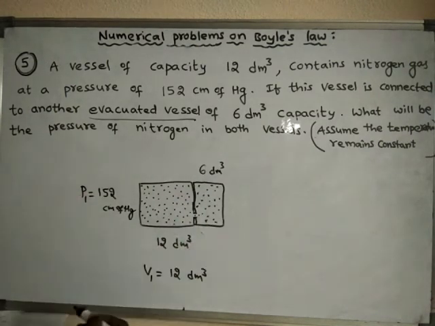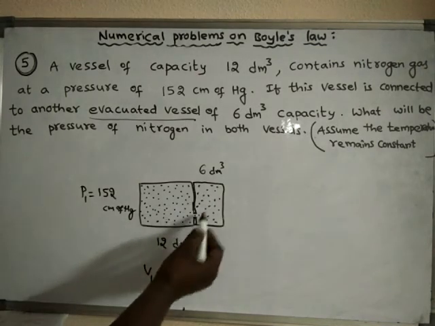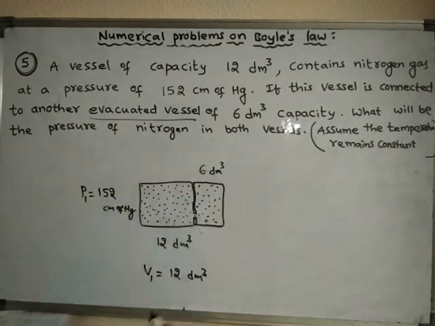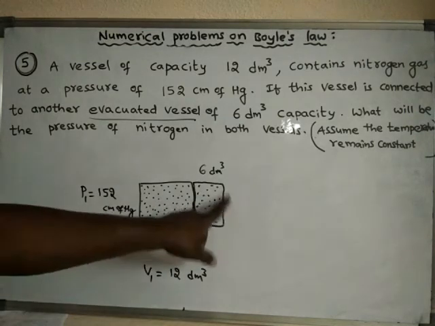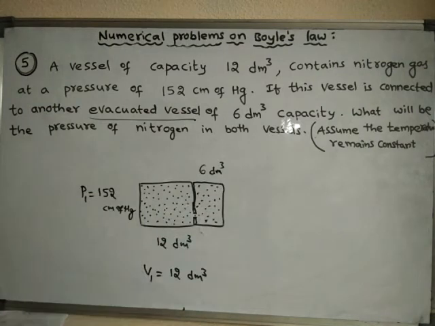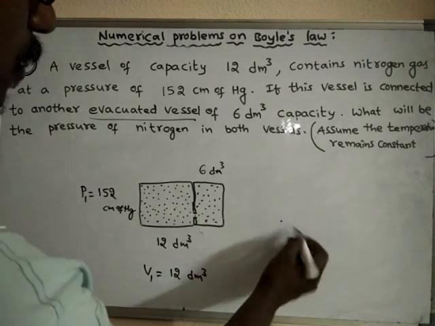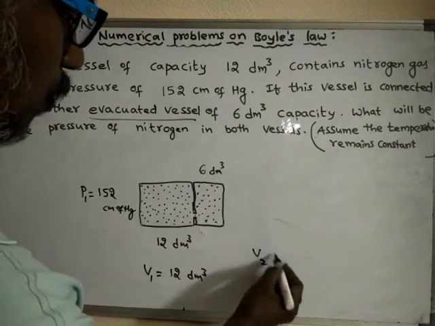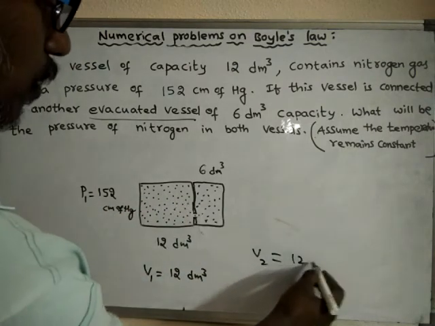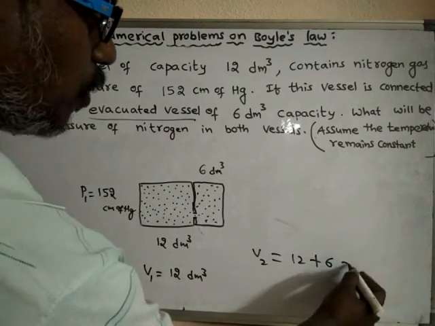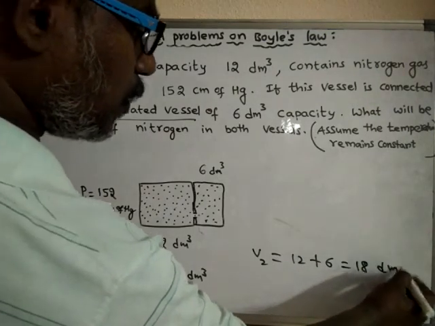When these two are connected, the nitrogen gas will flow into the new vessel. So what is the volume of nitrogen now? The volume of nitrogen now will be V2. It is this volume plus this volume: 12 plus 6, which is 18 decimeter cube.